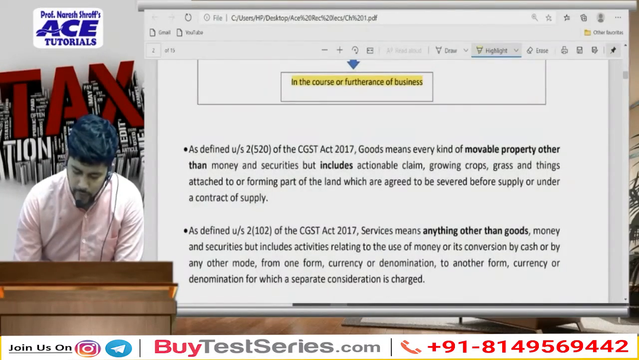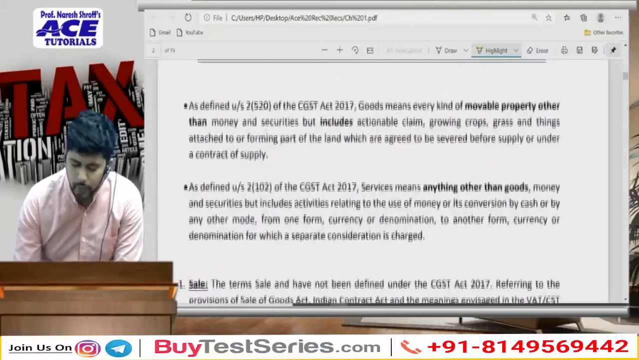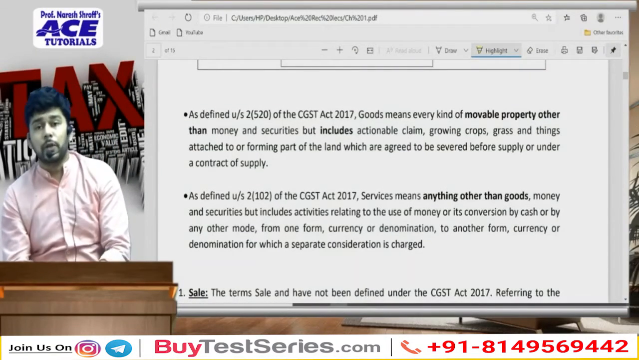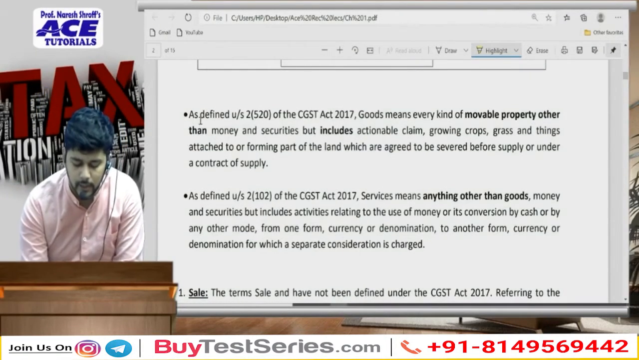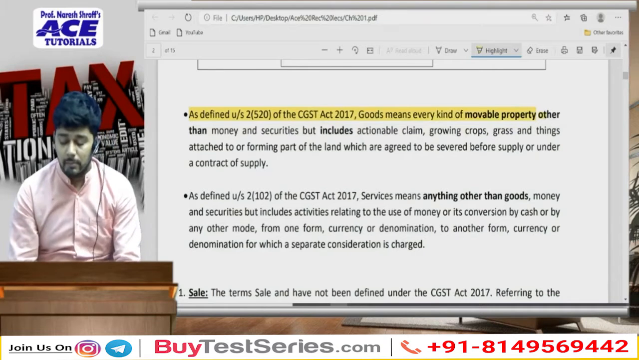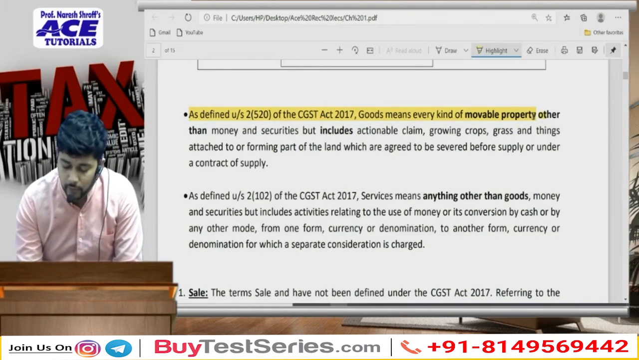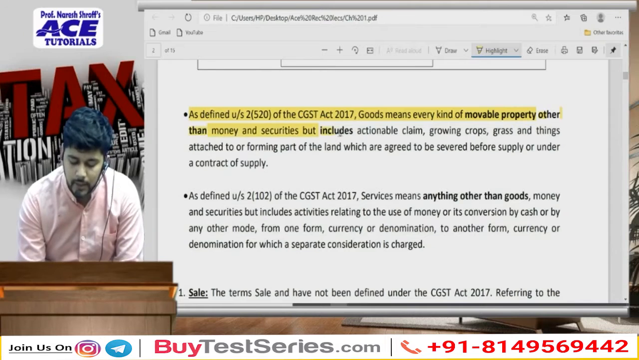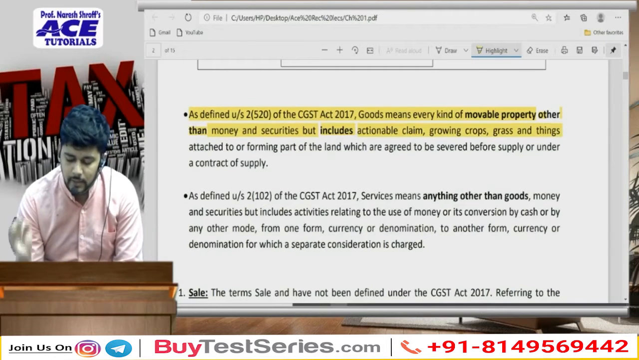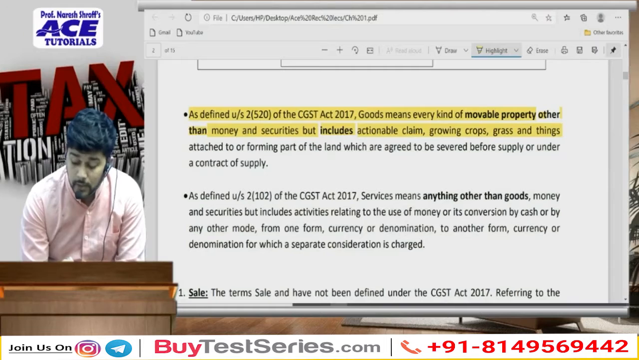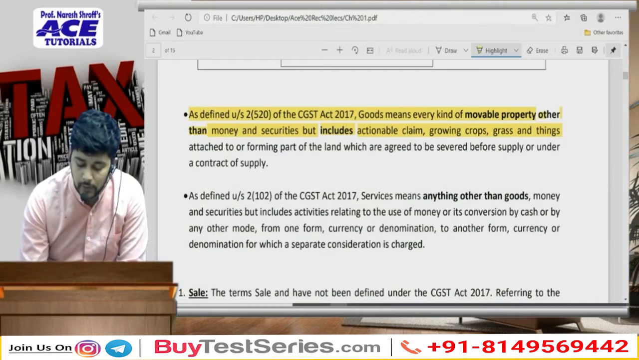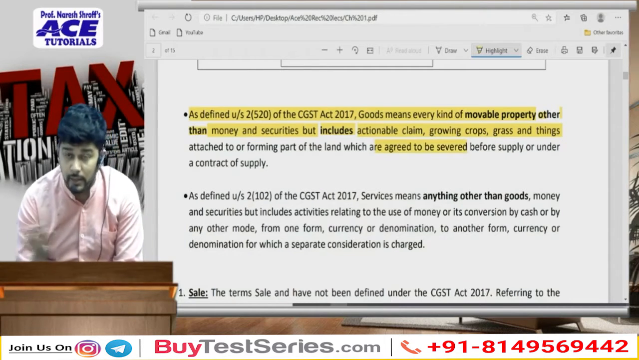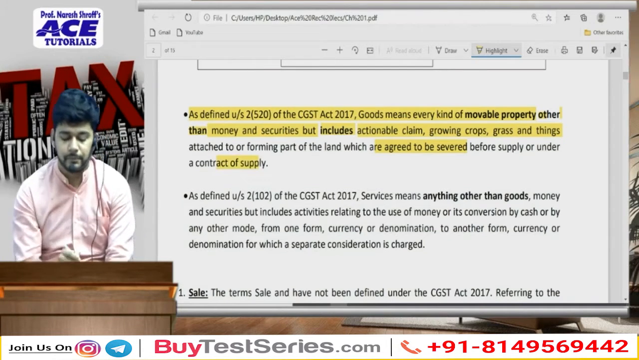Now, we said that we are going to understand those terms, but before we go there, we'll quickly try to understand what is the meaning of the word goods as far as the CGST Act is concerned. So what is the simple meaning given over there? Goods means every kind of movable property other than money and securities, but includes actionable claims, growing crops, grass and things attached to or forming part of the land which is agreed to be severed, that is cut, before supply or under a contract of supply.